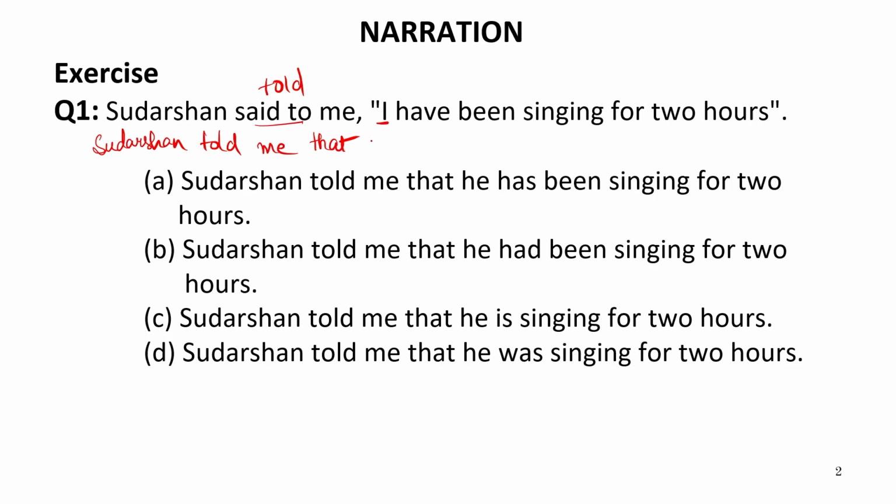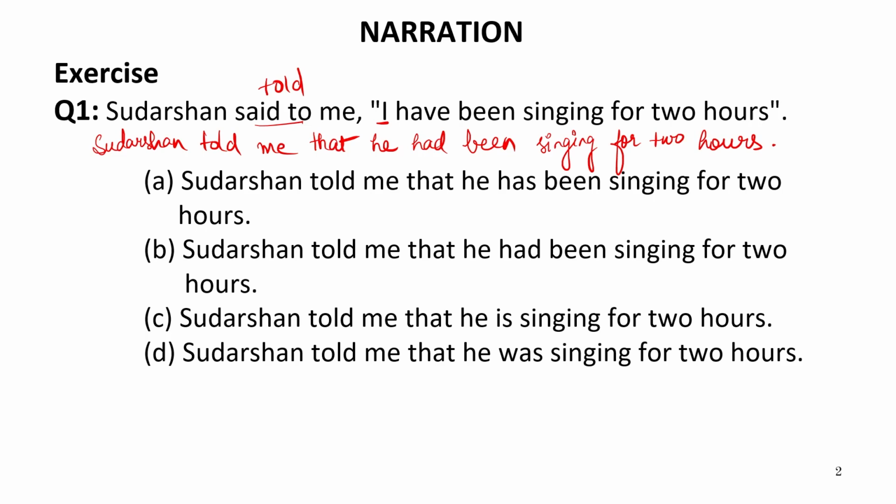So, for Sudarshan, we can write he. Now, if the sentence is in present tense, have been will be changed into had been. Singing for 2 hours.